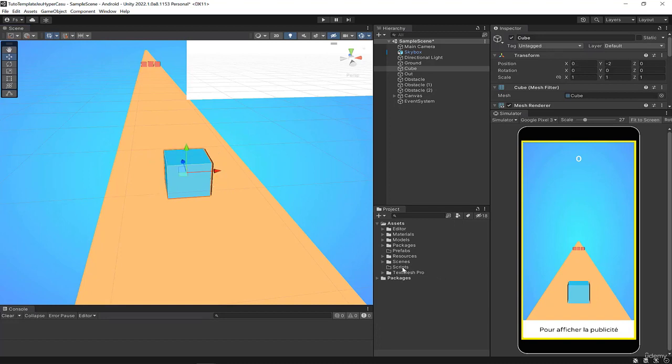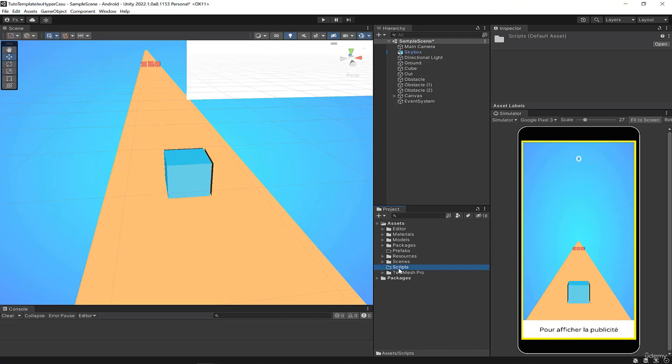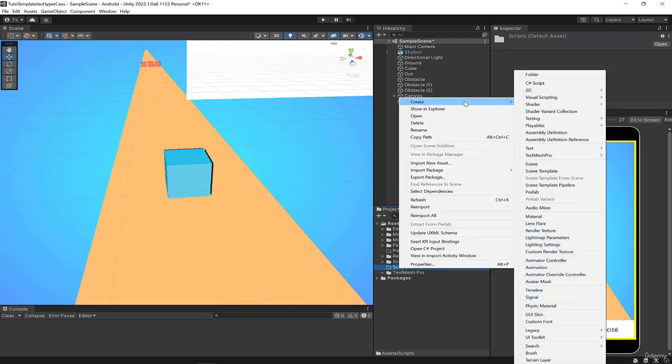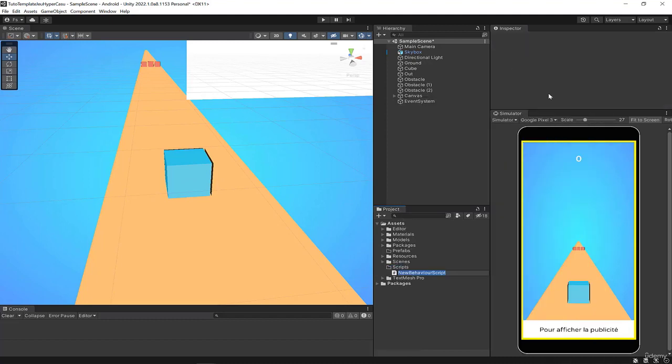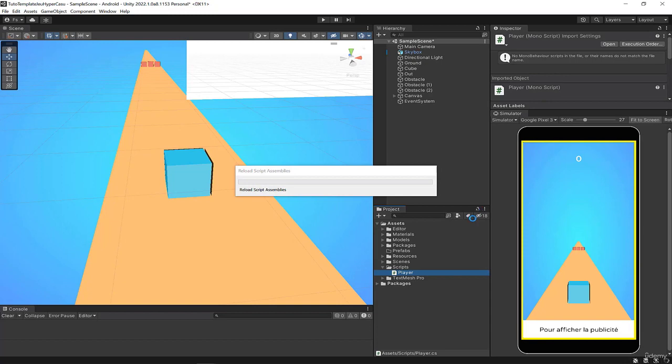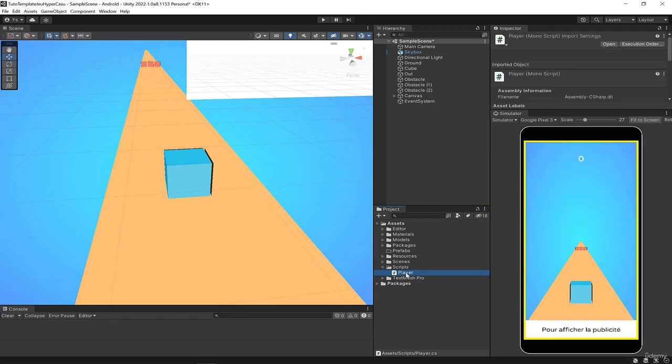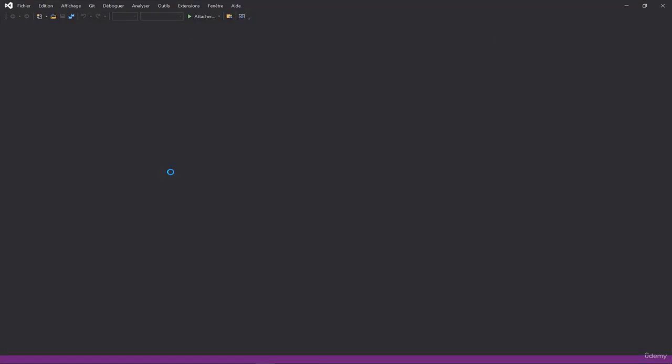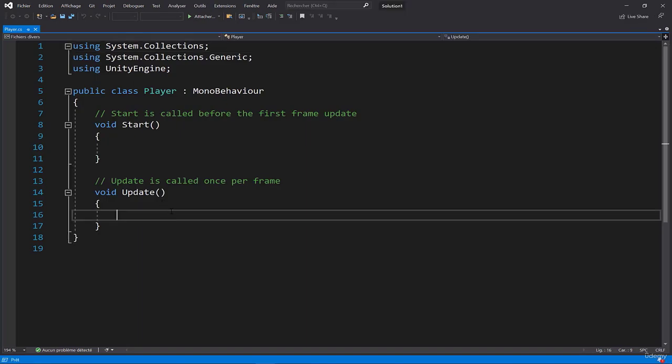I go to the scripts folder here. I do right click, create C# script, and I call it player. This will be the script that will be attached to the player. I take it and drag it, then I double click on it to edit it. Now, we have access to the code to create our first character movement function.